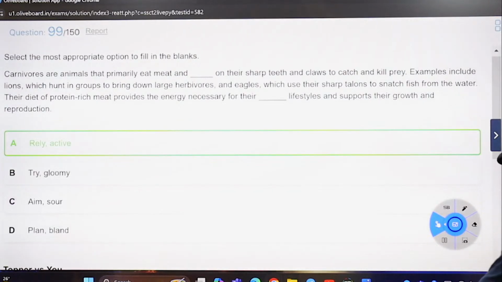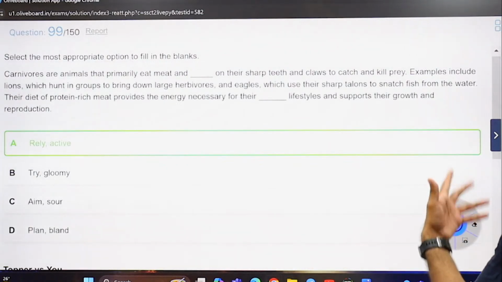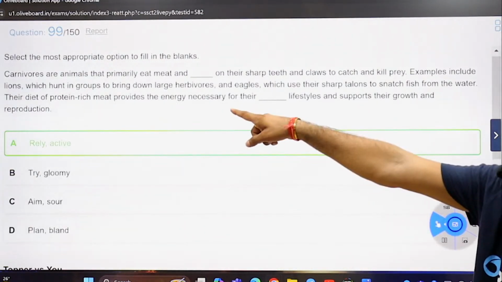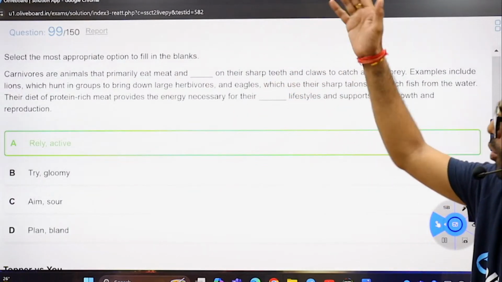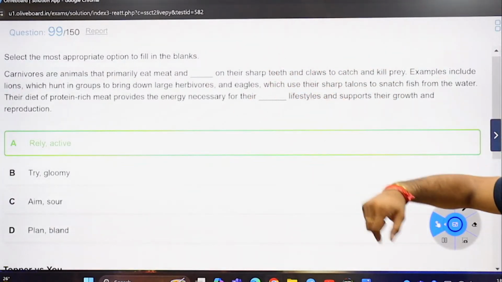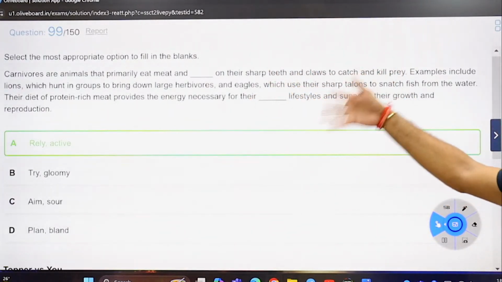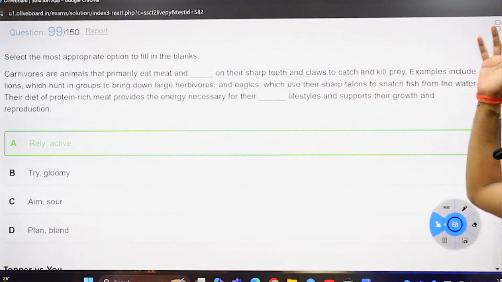Examples include lions, hunting in groups to bring down the large herbivores, eagles, which use their sharp talons to snatch fish from the water. Their diet of protein-rich meat provides the energy necessary for their active lifestyle, and that's obviously active. You hunt in groups, that means you are active. You bring down the large animals, that means you are active. You use your sharp talons, for example, you snatch fish.